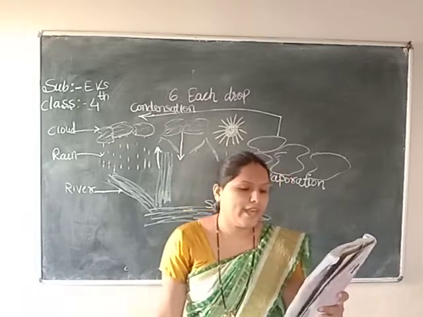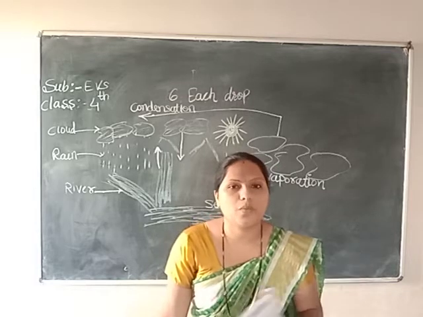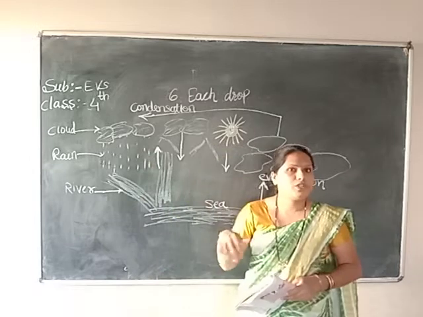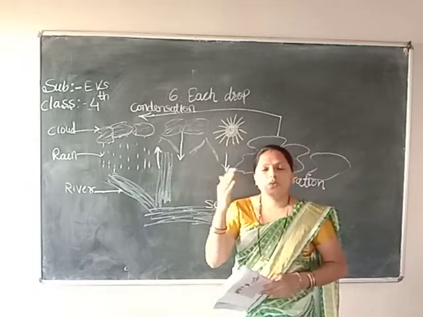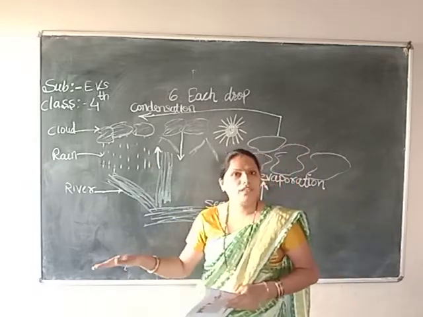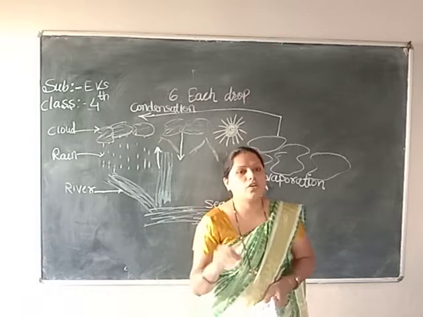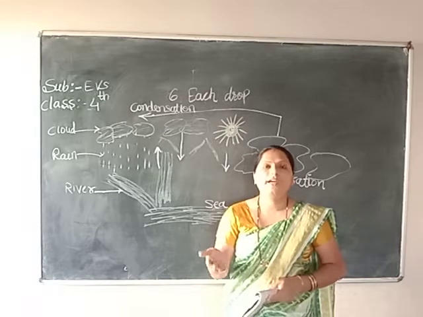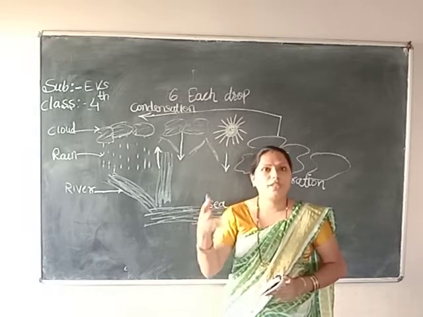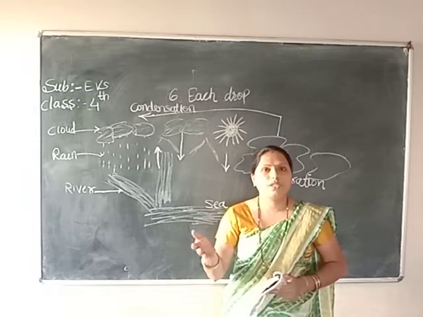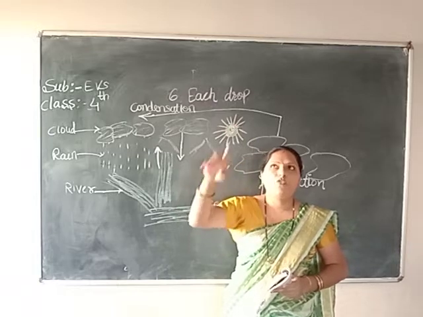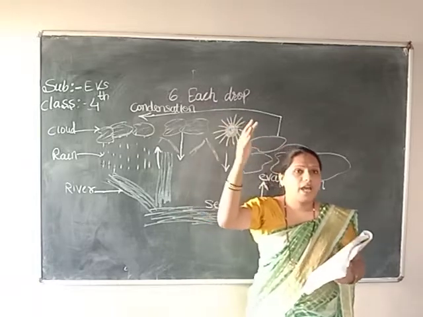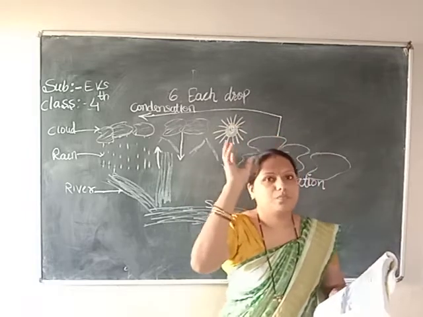It gets cooled and changes into water droplets. Due to the sun rays, what happens, children? See, listen carefully. Due to the sun rays, water gets evaporated. Which water? Sea water, river water, whatever it may be. It gets evaporated and water vapors are formed. So water vapors travel upward to the sky, and upward in the sky means it is in the cloud.